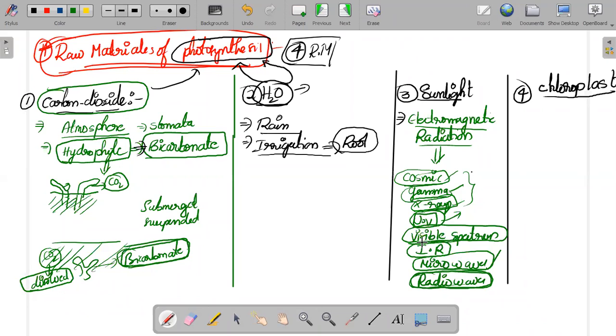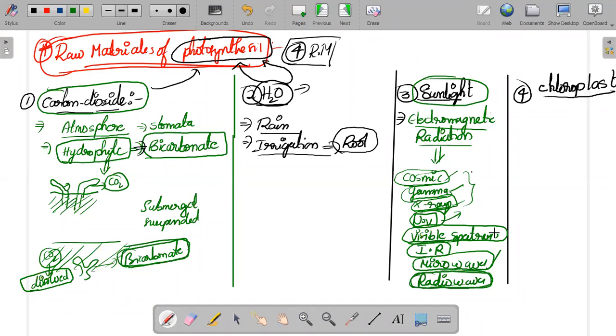So you may ask me, sir, why have you brought all these things? Because the sunlight contains all this spectrum. The sunlight contains all these things. So among all these, my question here is, which wavelength, which part of the light is important for photosynthesis?